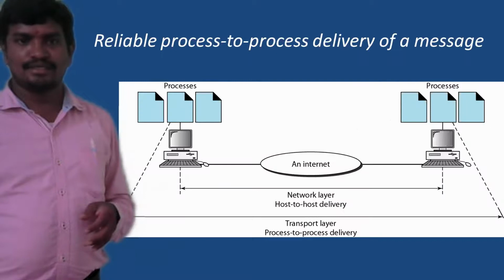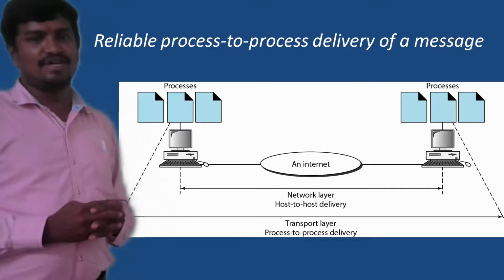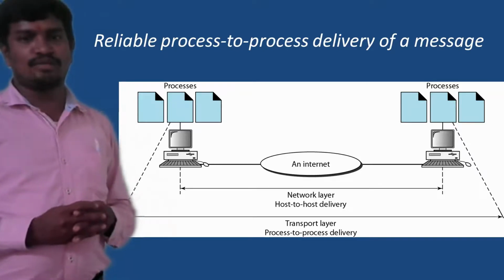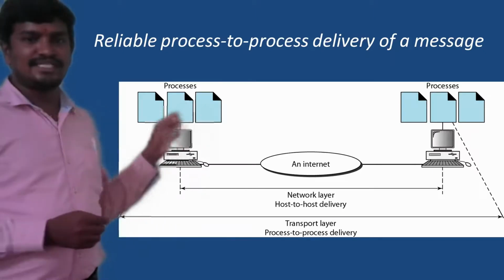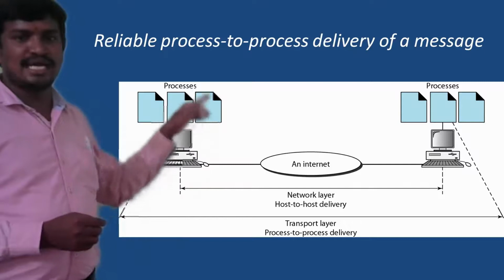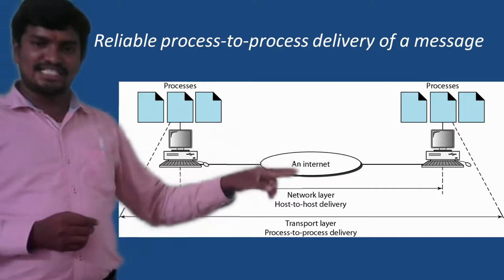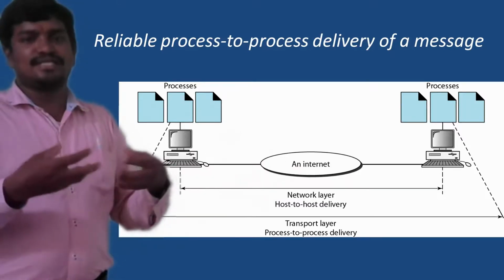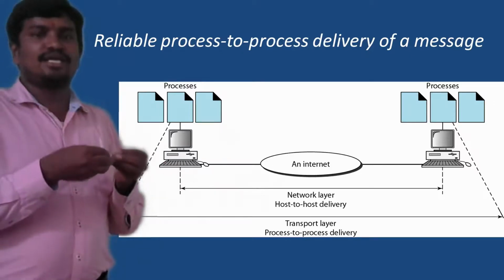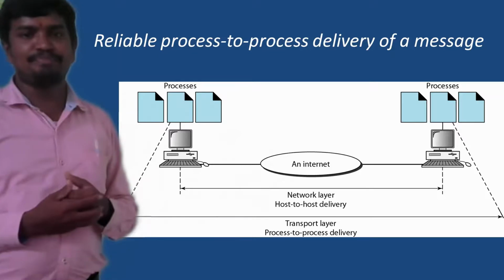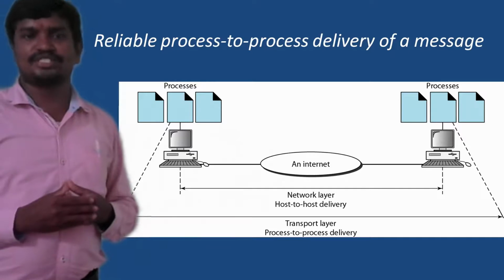In the next slide, it makes use of a delivery model called the process to process delivery model. Process to process delivery means if a system is running 3 processes at the source side, and these 3 processes are sending data, this data is combined and sent to the destination. Once it reaches the destination, the same data is split into 3 units, and which unit is given to which process is taken care of by the transport layer.